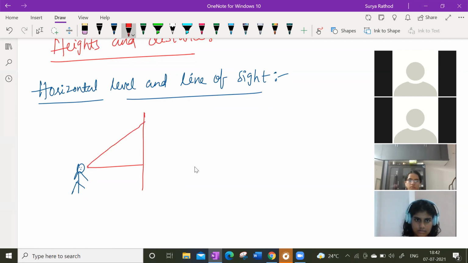This will be the top of the tower. I have a small light over there, so I am looking at the tower. Clear? If I consider this my starting point called A and this my B, then this is our line of sight.